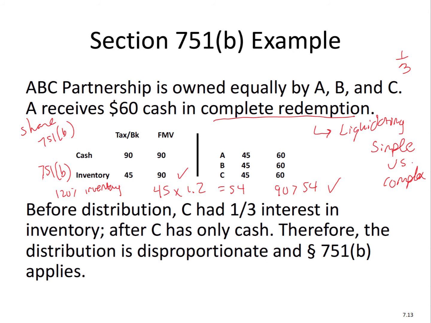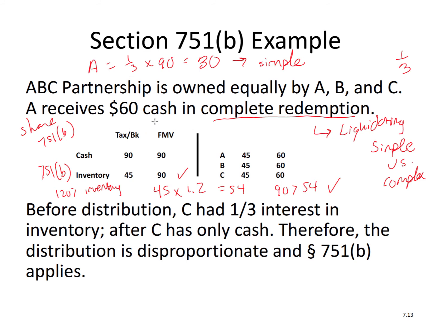Is A receiving his or her share of 751(b) assets? No, because A is receiving cash but not receiving any inventory. So the idea here is that this ordinary gain, the 90 minus 45, which is 45, none of that is going to go to A. So A would have to get 1/3 of the inventory, of the 90, or $30 of inventory for this to be a simple distribution.